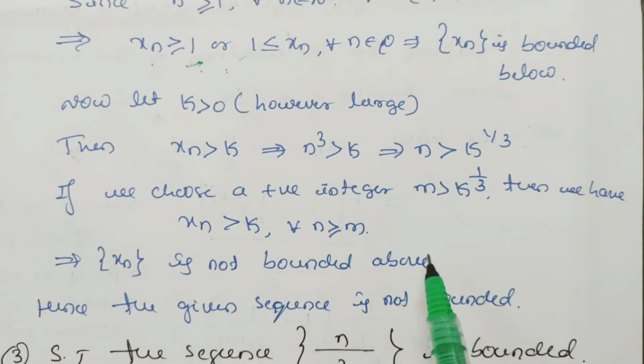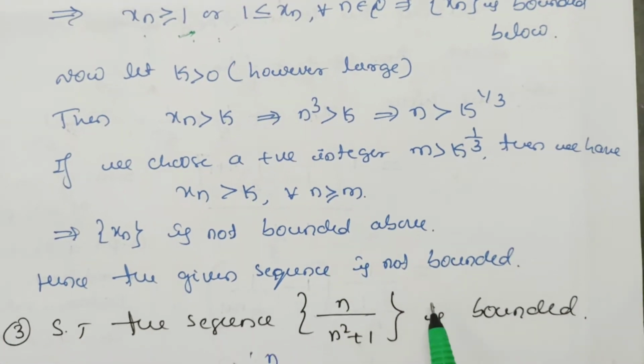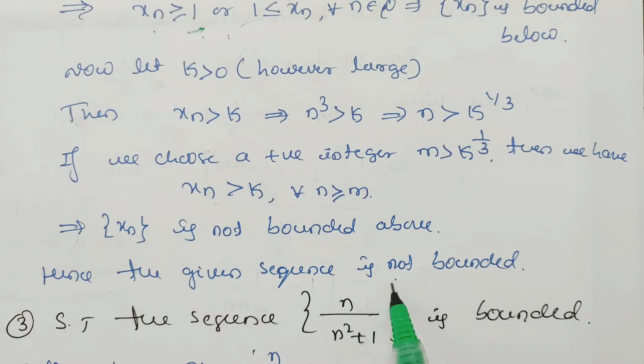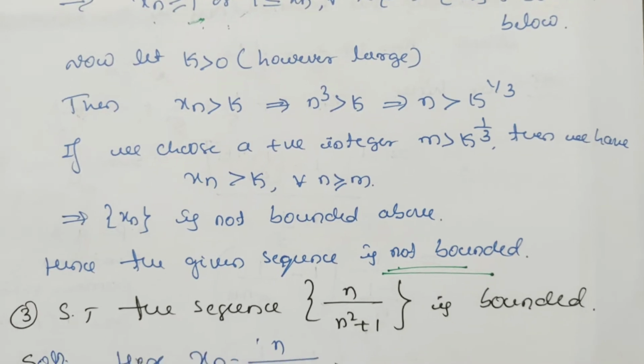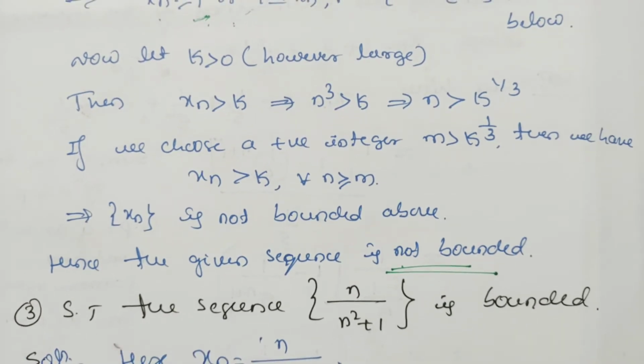So hence the given sequence is not bounded. It is bounded below but not bounded above. So therefore we can say that it is not bounded above. Hence the given sequence is not bounded. Sorry, it is only bounded below, not bounded above. Therefore the sequence is not a bounded sequence. And we know if the given sequence is both bounded above and bounded below, then only we can say that it is a bounded sequence.